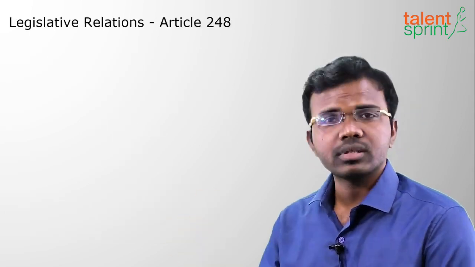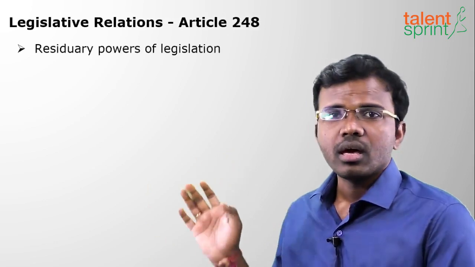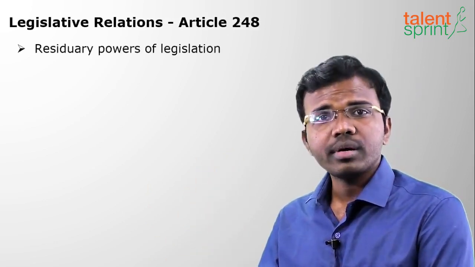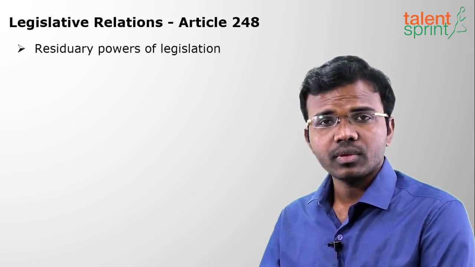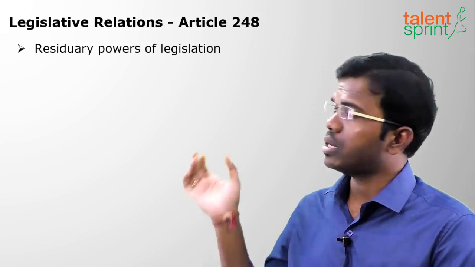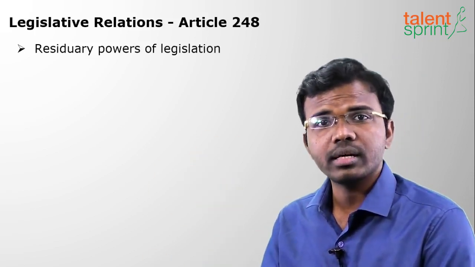Moving on, if some item is not mentioned in any list, it comes under Article 248, called residuary powers of legislation. What do you mean by residuary powers of legislation? If any item is not mentioned in any of the three lists, it comes under residuary powers. Tell me, who can make laws on this item?